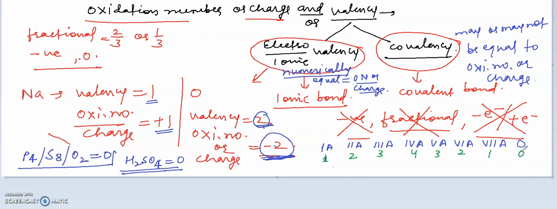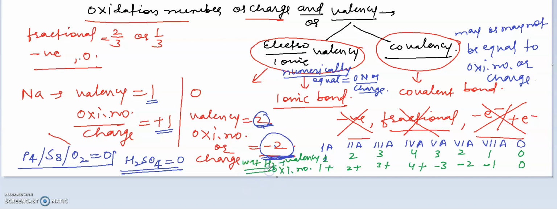If you see the oxidation number, it will always be 1 plus, 2 plus, 3 plus, 4 plus, then 3 minus, 2 minus, 1 minus, and 0. This is the valency, and this is the oxidation number.